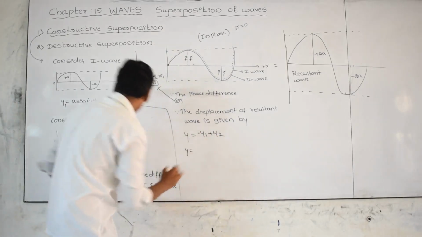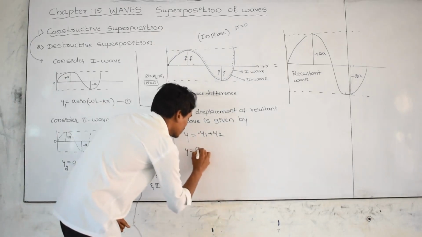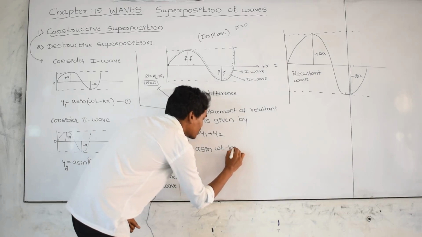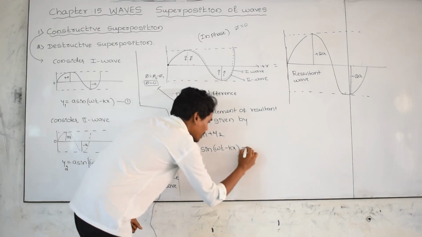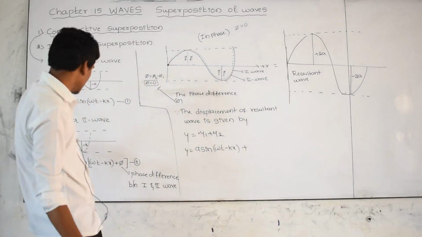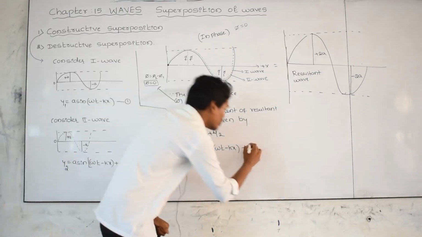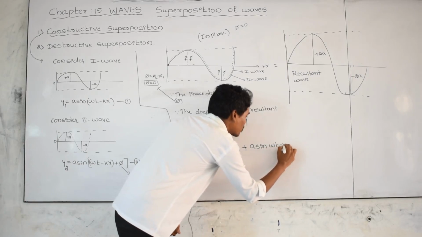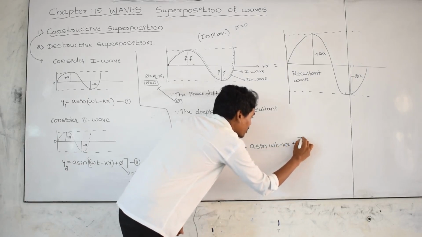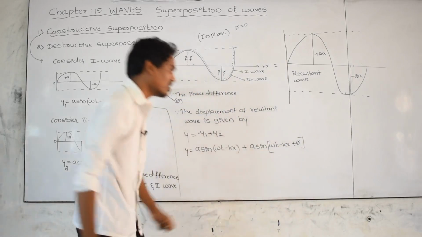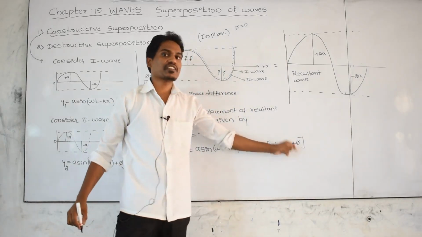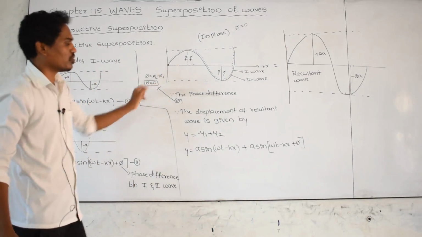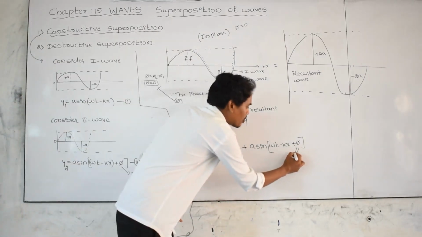y is equal to what is y1? A sin of omega t minus kx, plus what is y2, that is a sin of omega t minus kx plus phi. What is phi? The phi is nothing but the phase difference between these two waves. The phase difference between those two waves is 0. Therefore put phi equal to 0.